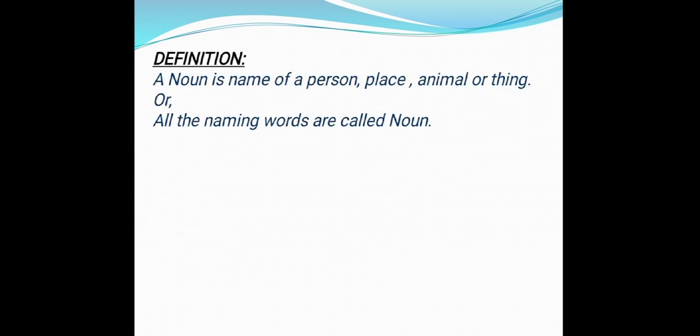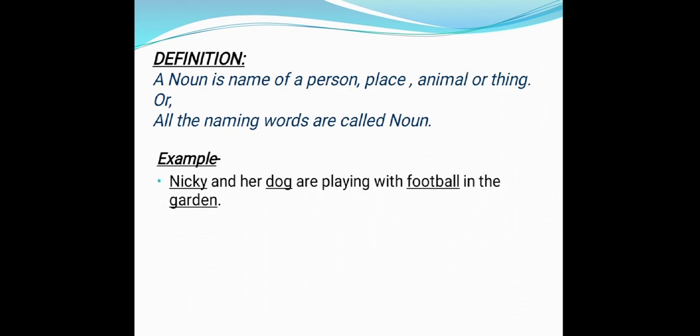Now we can understand by the definition: a noun is the name of a person, place, animal or thing. Or you can say all the naming words are called nouns. Here are a few more examples. Nikki and her dog are playing with a football in the garden. Nikki, dog, football and garden are the nouns. Respectively, Nikki is the name of a person, dog is the name of an animal, football is the name of a thing, garden is the name of a place.